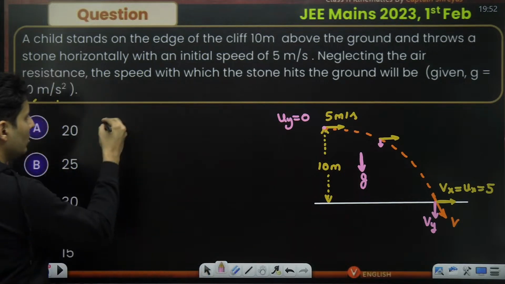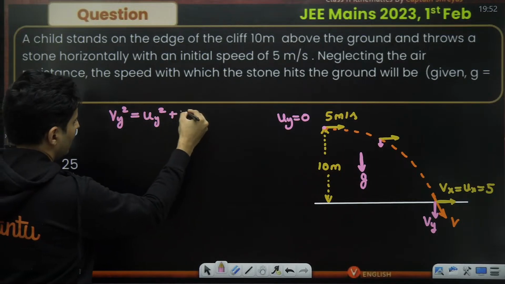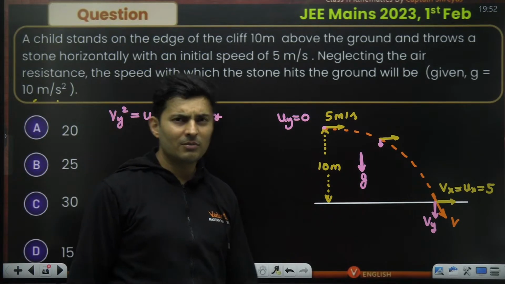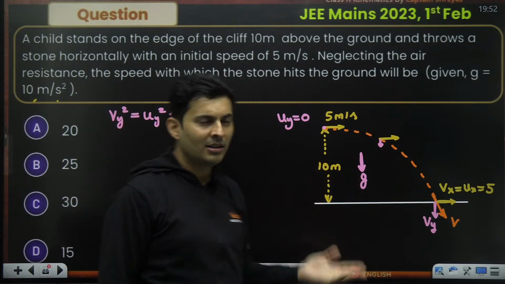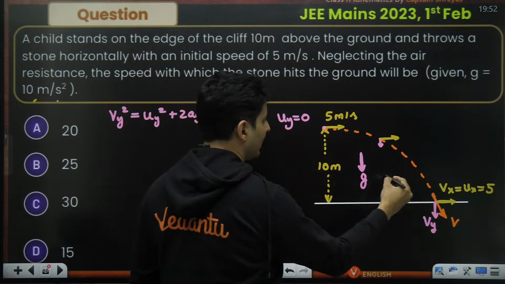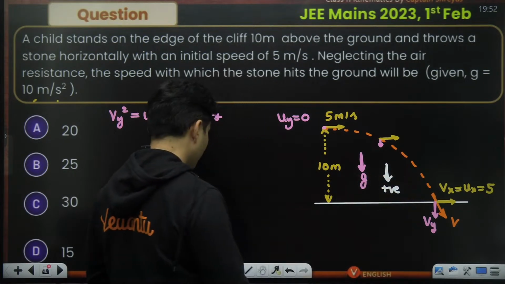So maybe we can use Vy square is Uy square plus 2Ay Sy. Why the third equation? Because I don't want to know the time. I already know the displacement, and this is exactly the displacement. So maybe I will take downward direction as positive for this question.